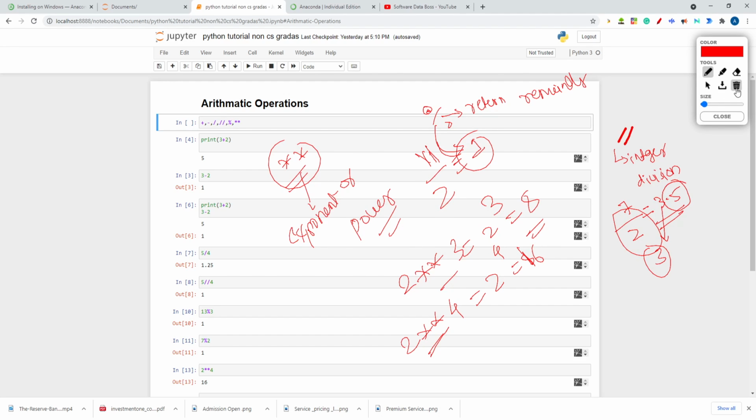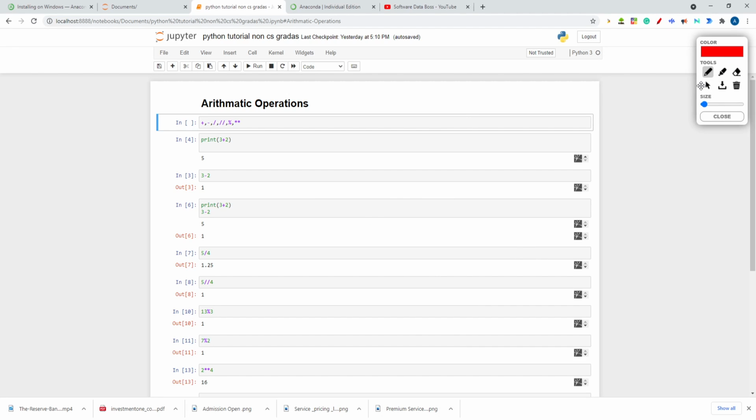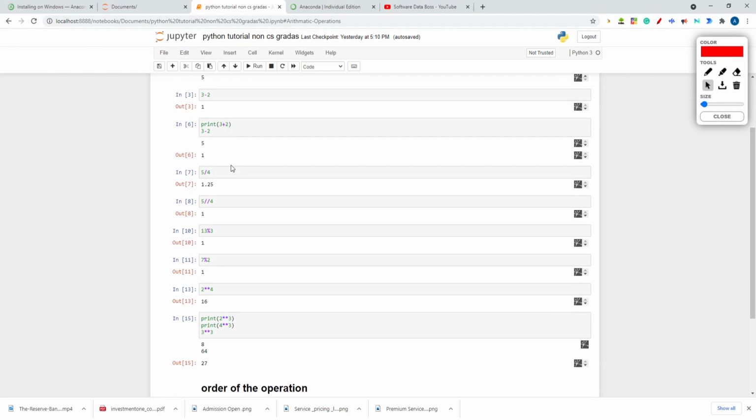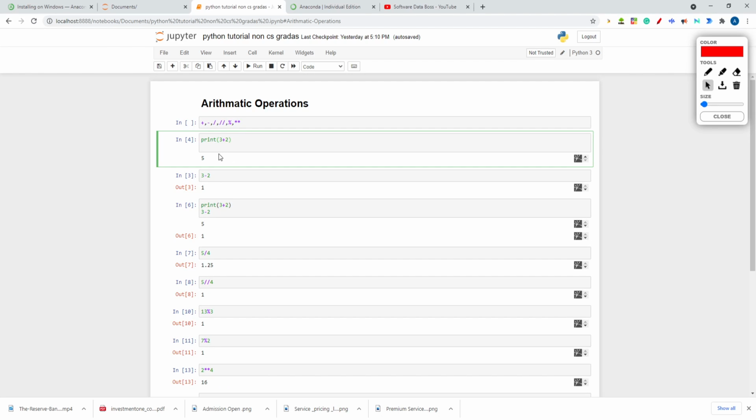Now let's execute this by code. I am writing a simple Python code here. First operation I am performing is 3 plus 3. It should return me 6. So 3 plus 3, I am getting 6.